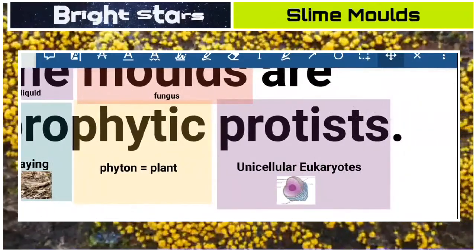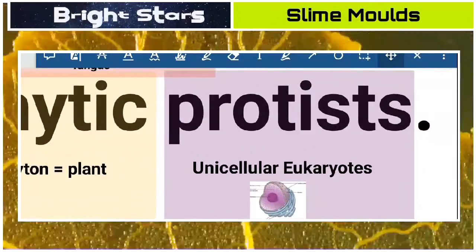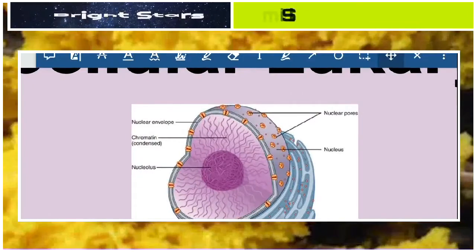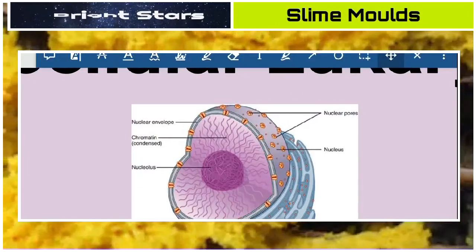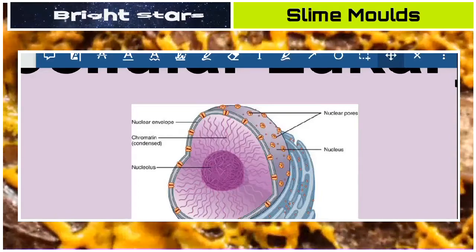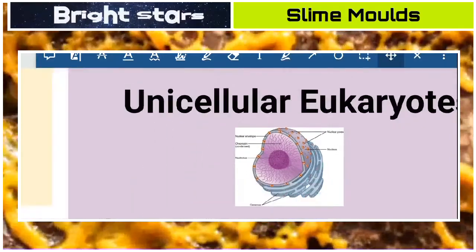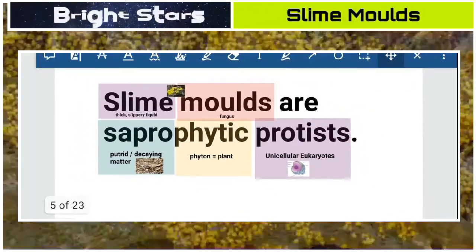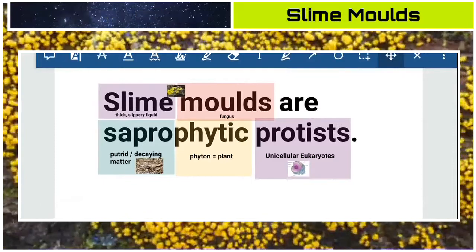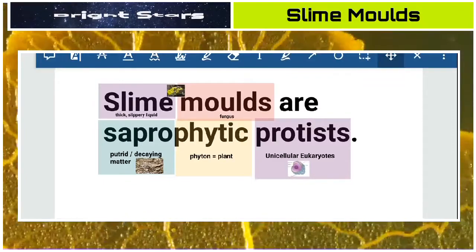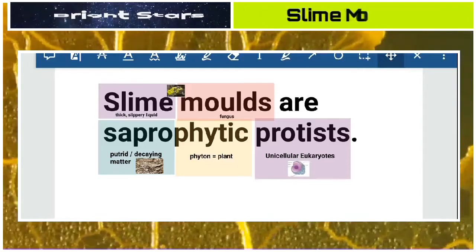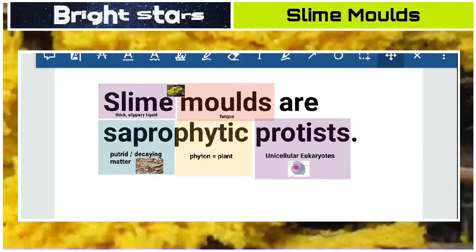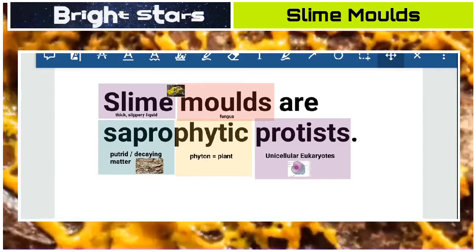The next word here is protist. As we have already discussed, protist means unicellular eukaryotes. That means cells with a true nucleus, which is surrounded by a nuclear membrane and has nucleolus and chromatin reticulum. This kind of cells are called eukaryotic cells. So in this sentence, slime molds are saprophytic protists, we have understood four important words: slime, molds, saprophytic, and protist. These are unicellular eukaryotes which depend on dead and decaying organic matter.